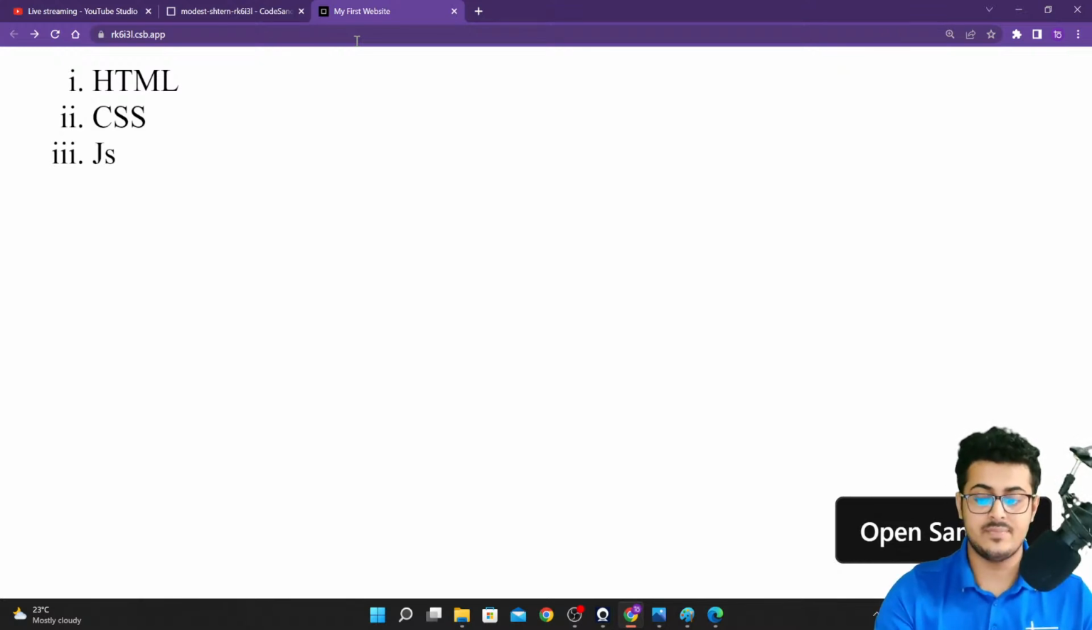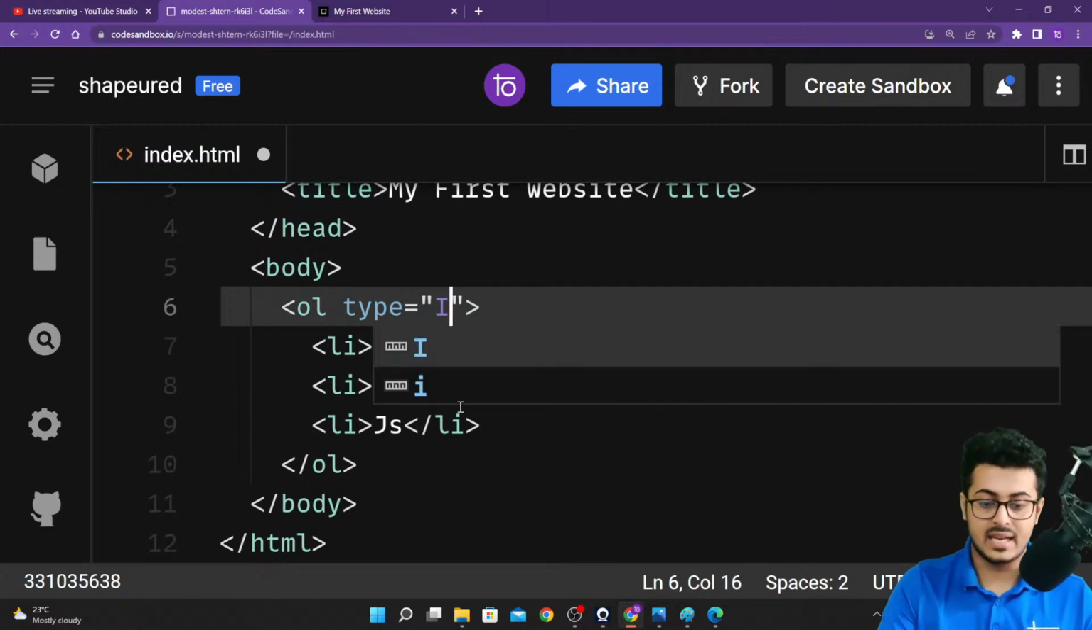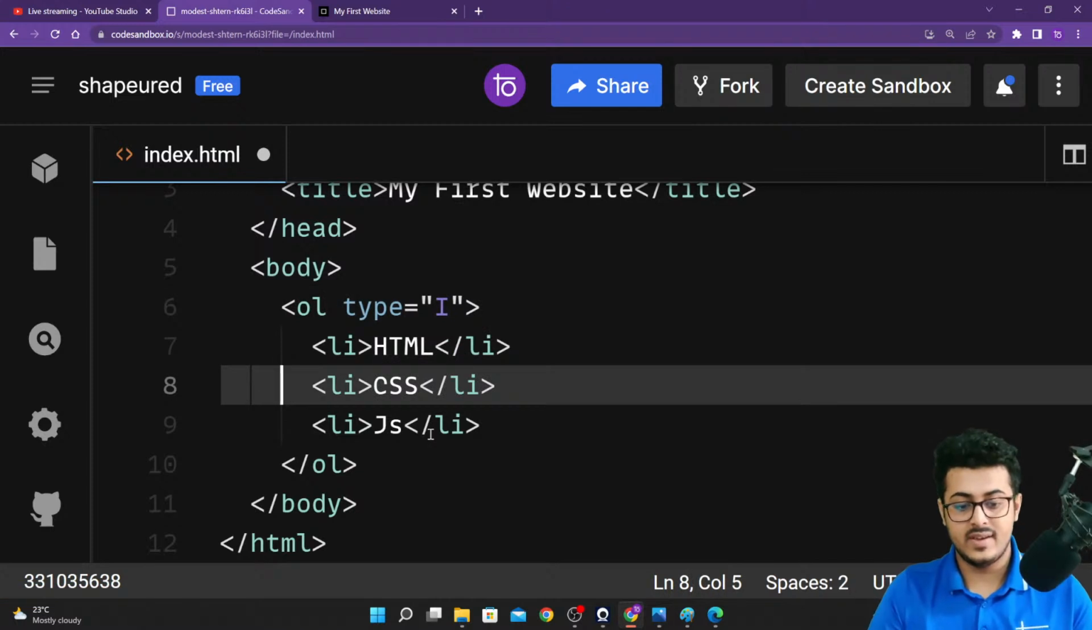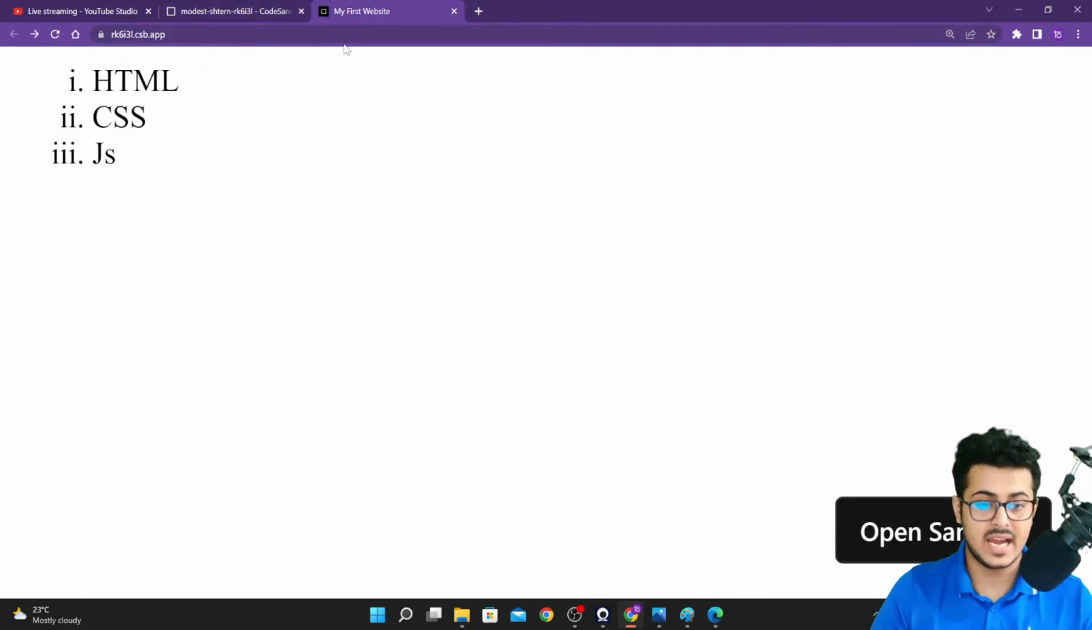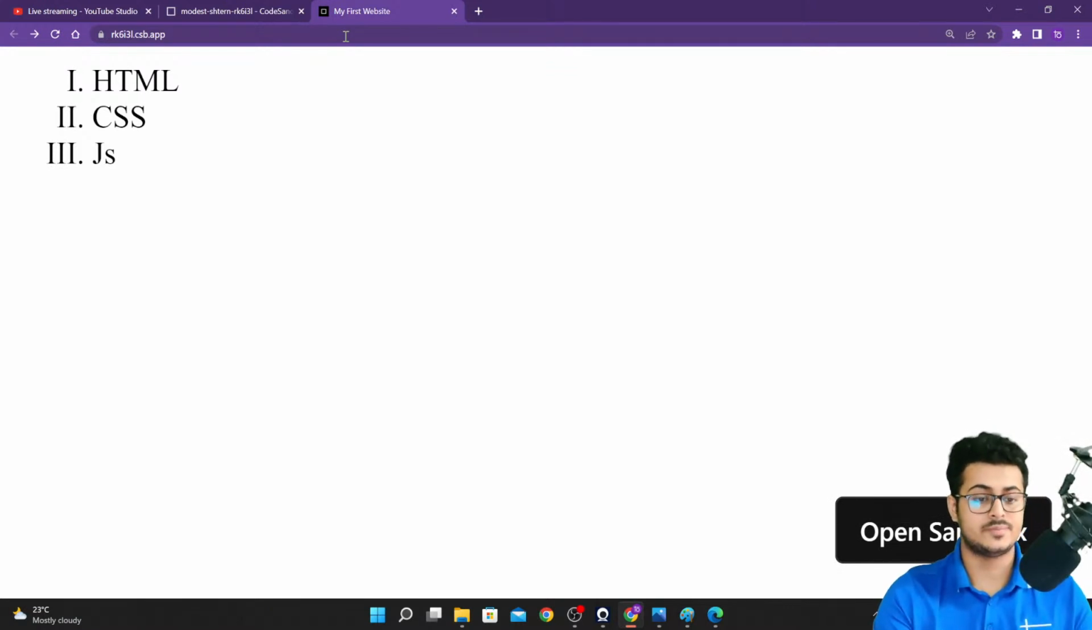The same thing if I'm going further. If I don't like this, I want it to be Roman numerals but in capitals itself. So I'll be putting up the capital I right over here. We'll be saving this, going back to our website and reloading the page. As you're able to see, we are getting capital Roman numerals itself.